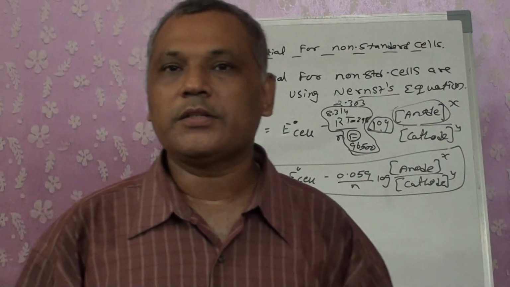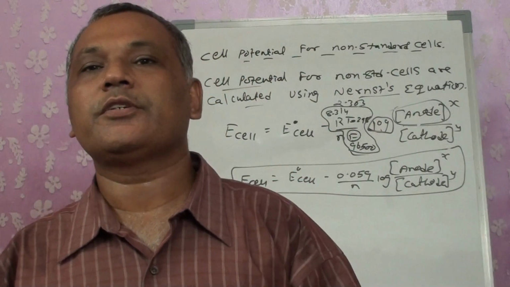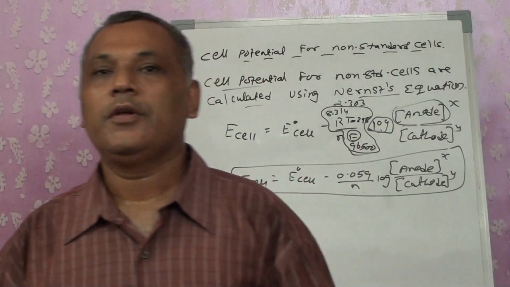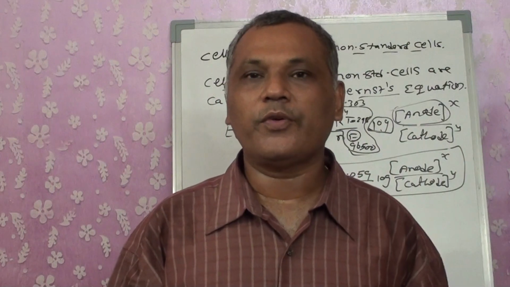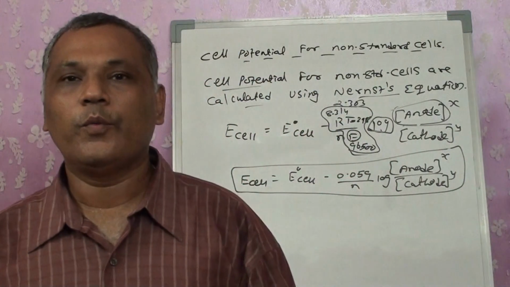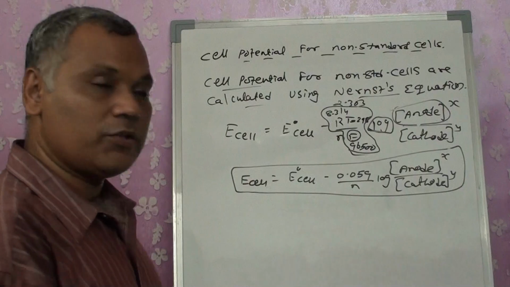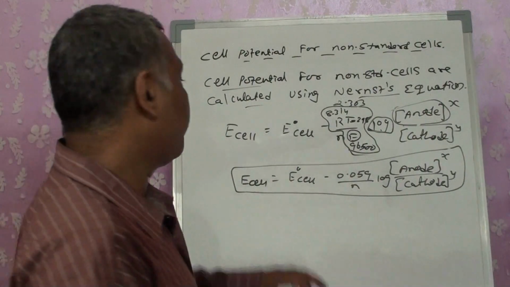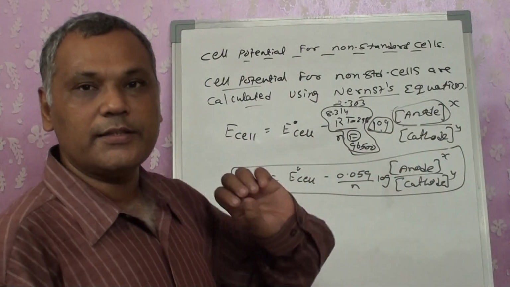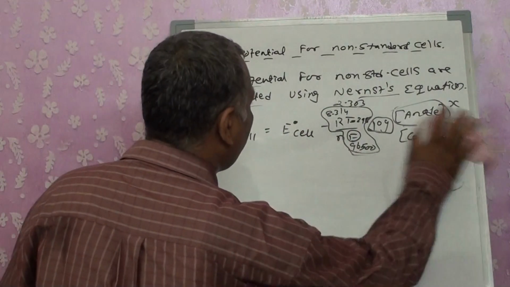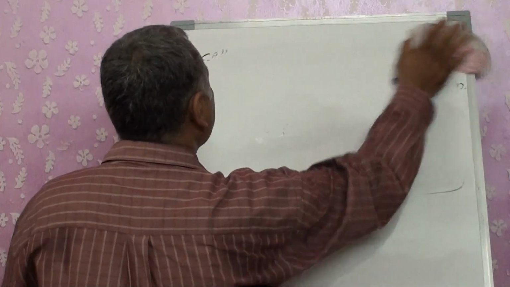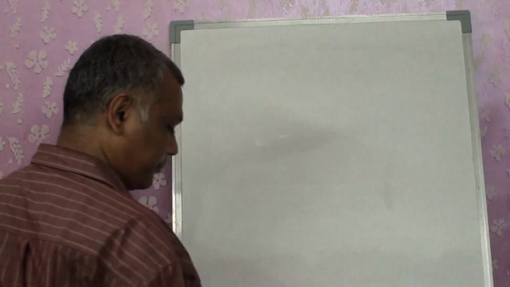Based on it, there are numericals, but for the Nernst equation we have many different factors. So we will first understand all the factors and then go on to the numericals, right? Numericals we will do in our next lecture. Okay, now this is a generalized Nernst equation. Now the second factor for the Nernst equation is the concentration cell.